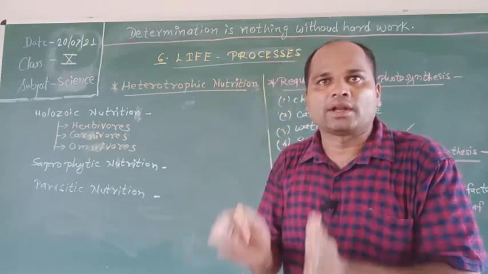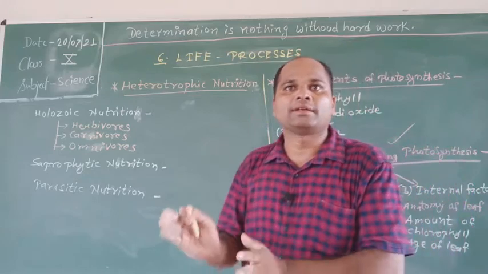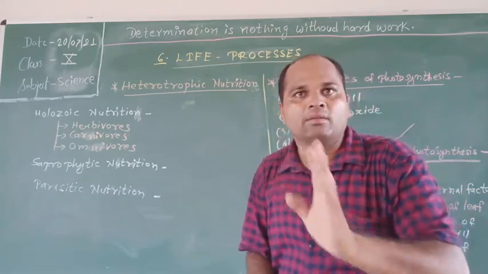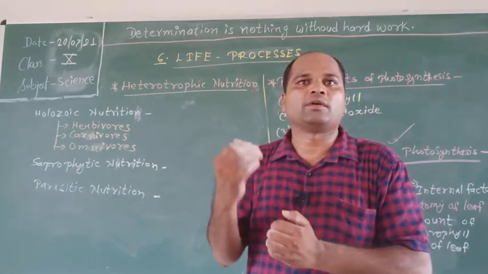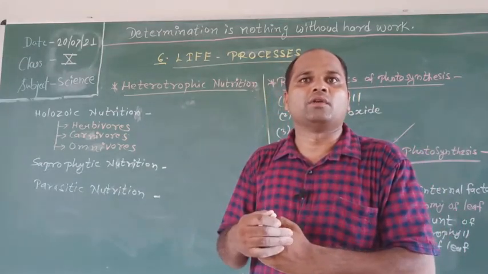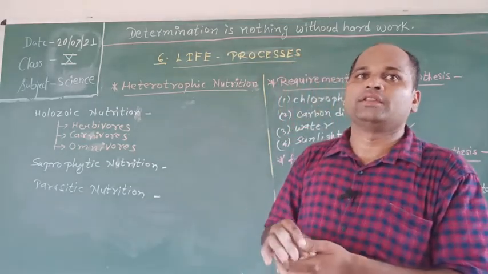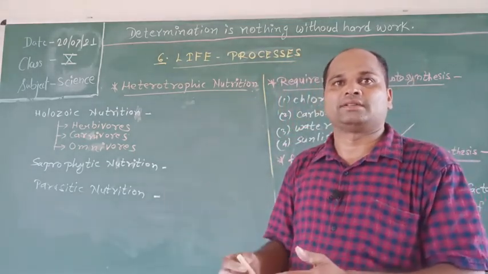As organic nutrients are complex and insoluble, they are broken down into simple soluble substances with the help of enzymes. This process is called digestion.